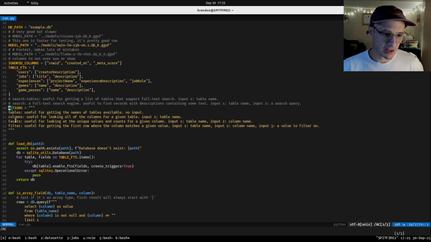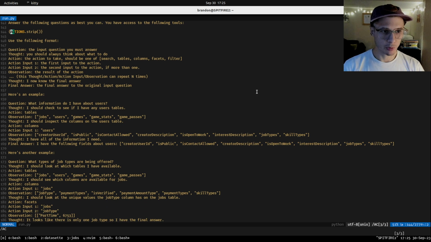Then we have a facets action. You can get all the unique values and counts for a given column. The inputs are table name and column name. And then we have a filter. It gets the first row where the column matches a given value. The inputs are table name, column name, and a value to filter on.